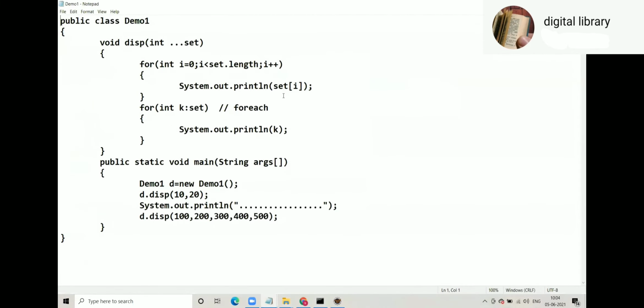The dots should be first. int ellipsis set. What will you call this? Ellipsis, not eclipse. Ellipsis.